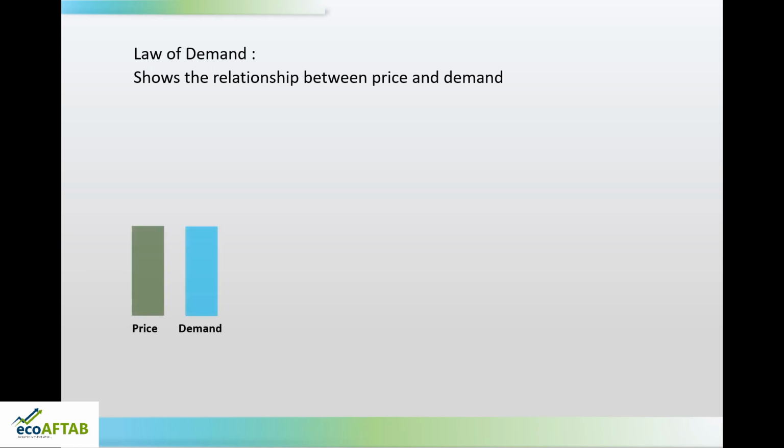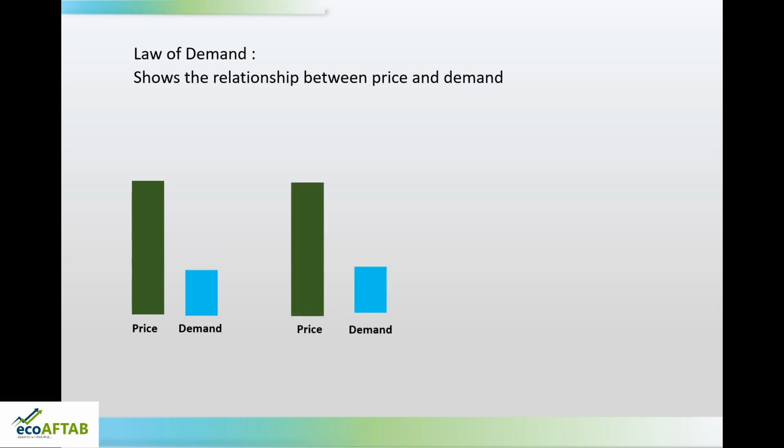What we understood in the earlier session: if price increases, quantity demanded decreases, and if price decreases, quantity demanded increases. So, in both these situations, what is happening? If one variable is increasing, the other variable is decreasing, or there is an inverse relationship between both these variables.